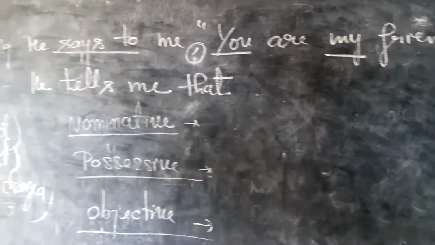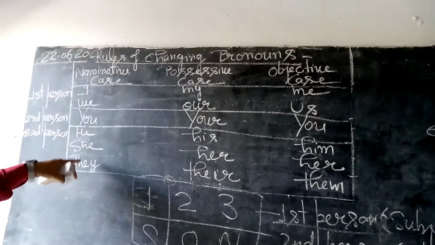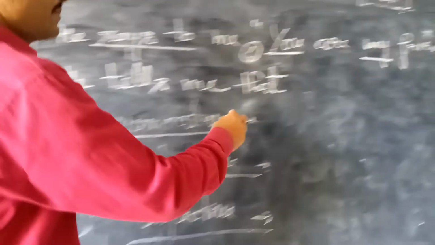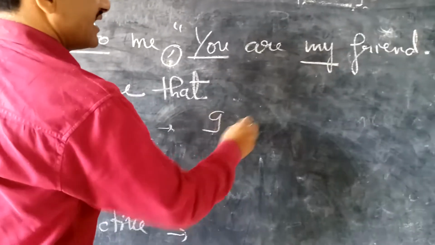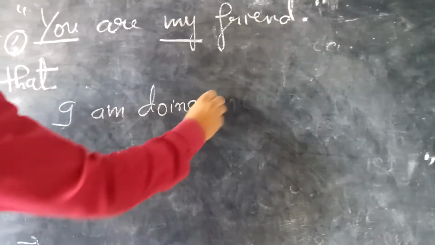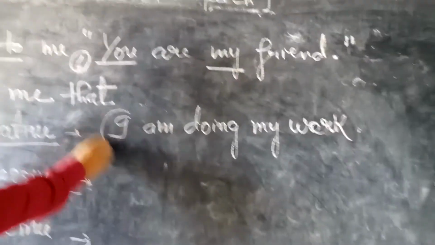Nominative case pronouns, as you can see, are given in the beginning, just before the verb, just before the main verb. For example, I am doing my work. Okay, students? So this I has been used just before the verb.